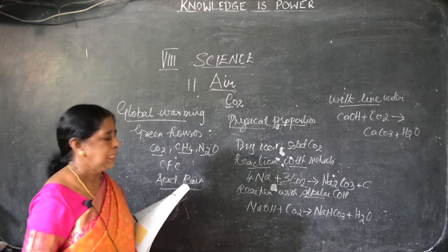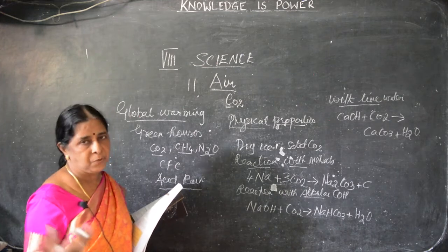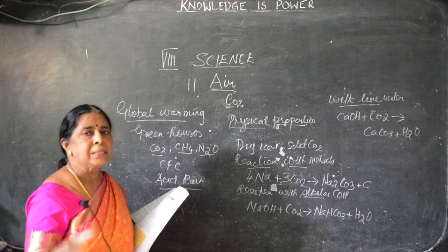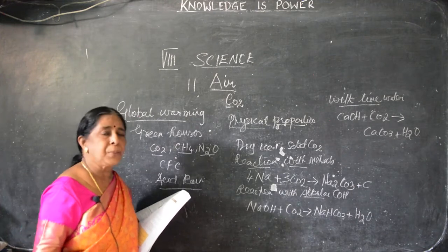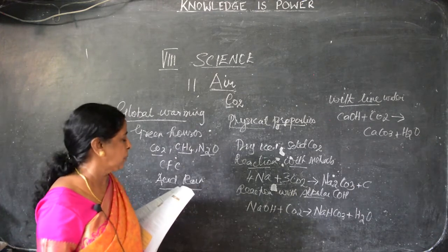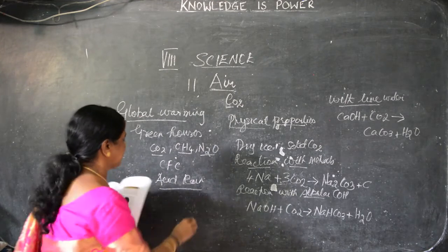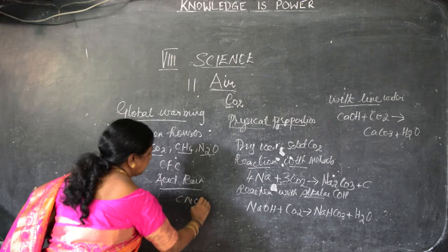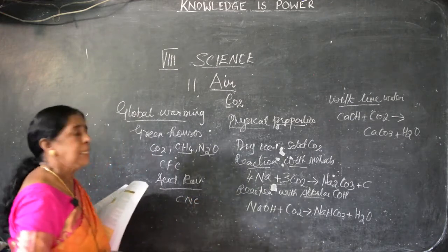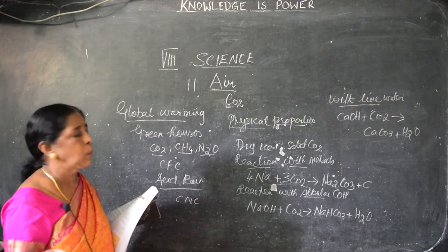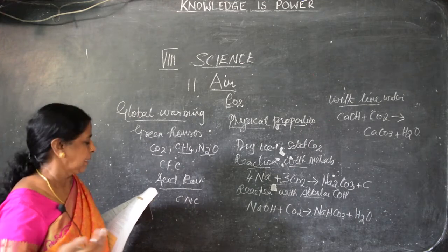It is the same as what we have to adopt for global warming. You have to minimize the usage of fossil fuels, using CNG, compressed natural gas. Use non-conventional sources of energy instead of coal, for example water, hydrogen and the like.